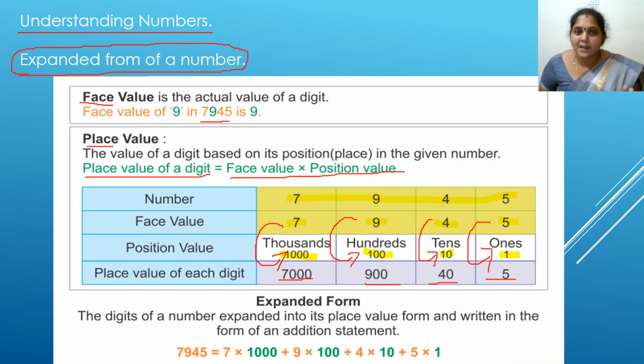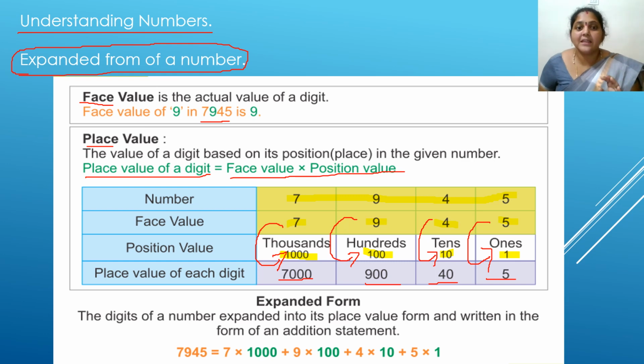Now what is face value? The exact digit that we are seeing in the number, as we read the number itself, is known as the face value of the number. Position value means you will be seeing in which position it is lying. And place value of the digit means you have to multiply the digit with the position value. Then you will be getting the place value.